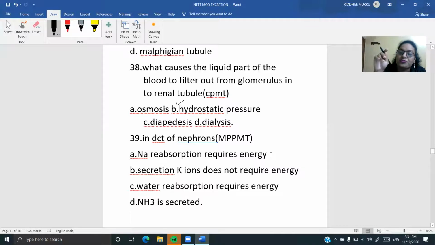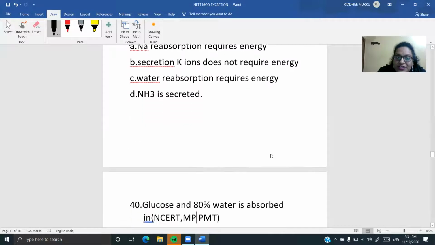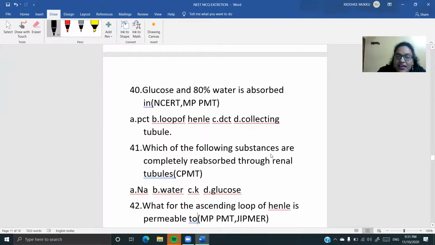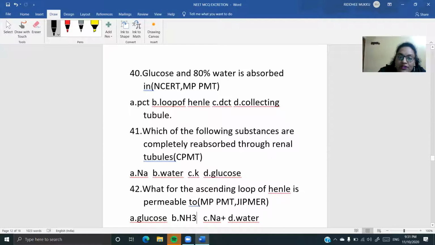तो क्या है? Sodium का reabsorption में क्या लगता है? It's an active transport, right? So energy is required. So what is the option? Is your A option. Sodium reabsorption requires energy. Next देखिए, glucose and 80% of water is absorbed in where? PCT, right? Your proximal convoluted tubule यहाँ पे होता है.